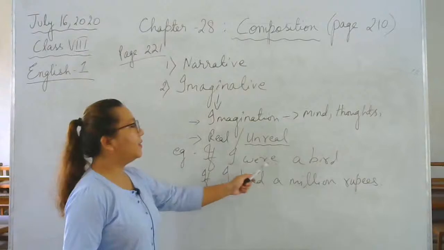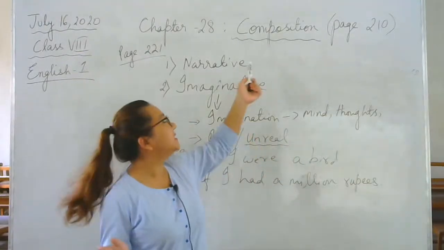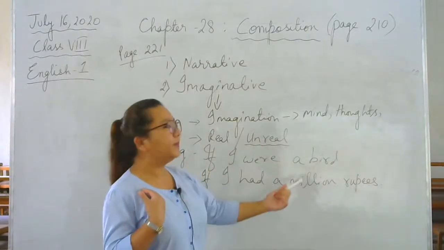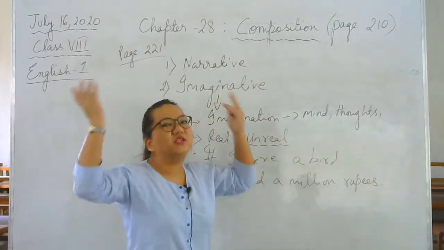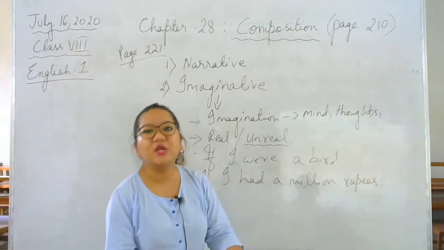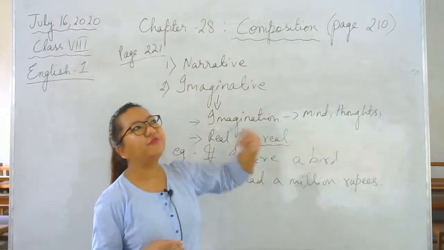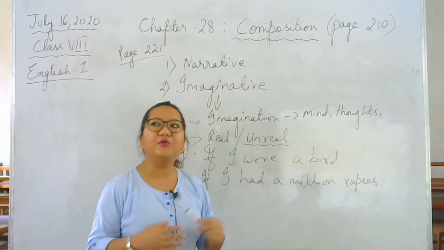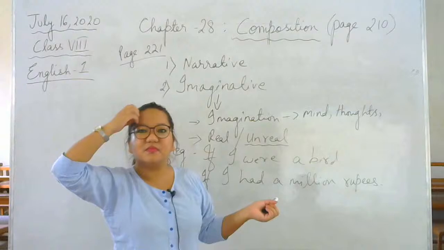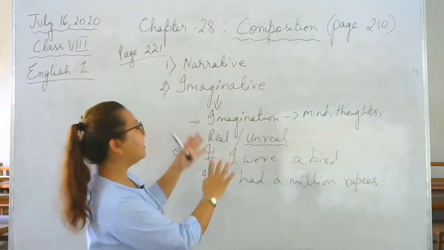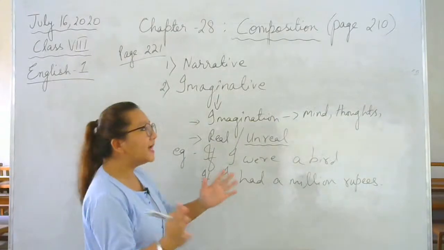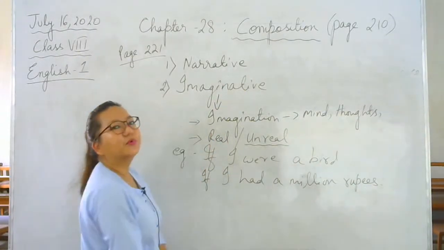So, if I were a bird, this is an imaginative composition. Why? Because as a human being, we will never be able to become a bird. But we can imagine, we can think, if I were a bird, what would I do? If I were a bird, I will fly over the ocean. If I were a bird, I will fly to the highest mountain. If I were a bird, I will eat worms. Ew. So there are many things that you can imagine and write about. So that is called an imaginative composition.